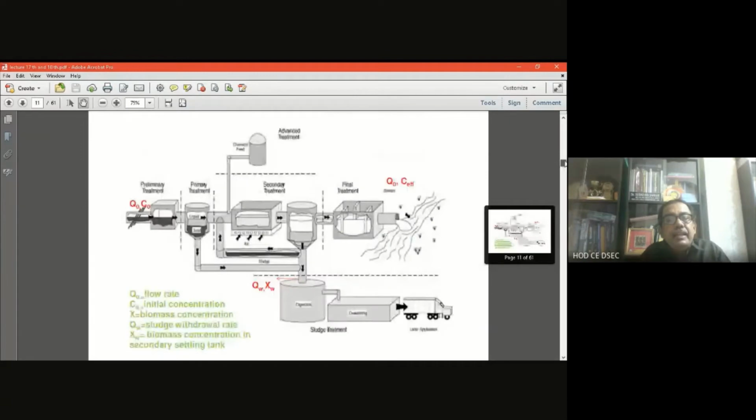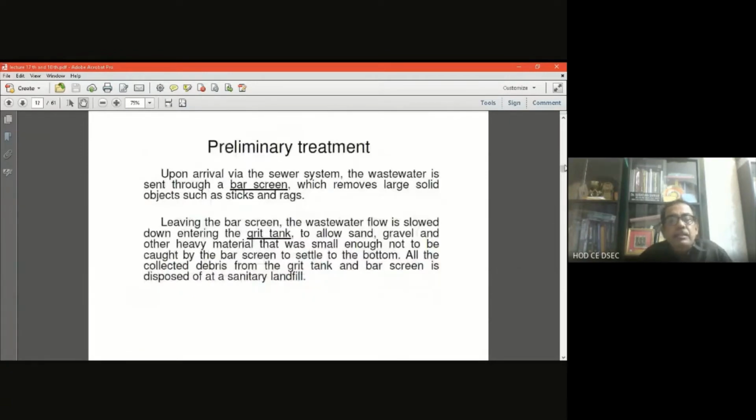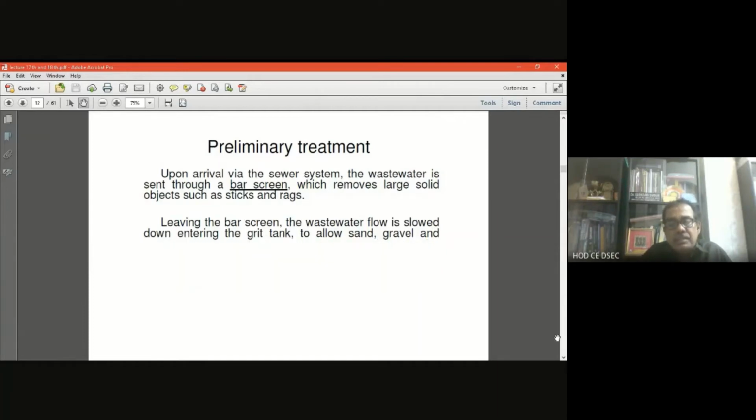So again, at a glance, in preliminary treatment they are removing the large and floating materials, as I have told you. In the grit chamber, the grit materials like sand and gravel are removed, and in the sedimentation tank, the heavy material settles below and oil and grease float at the top, which is skimmed off from the top surface.